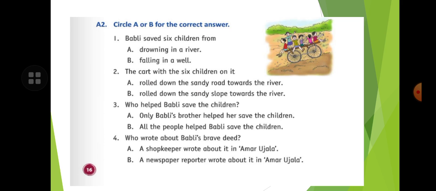And second is the cart with the 6 children on it. How many children in the cart? The 6 children roll down the sandy slope towards the river. You know that. So you have to circle it.